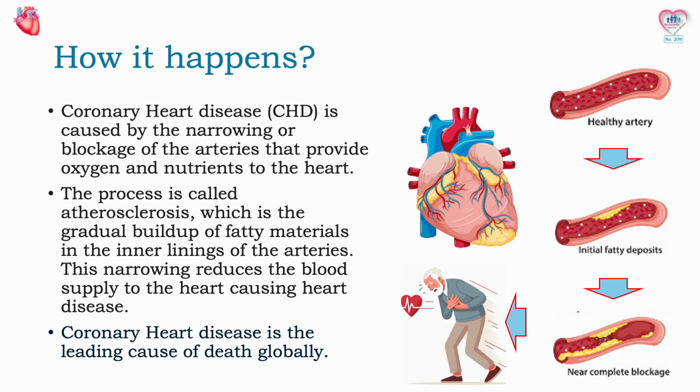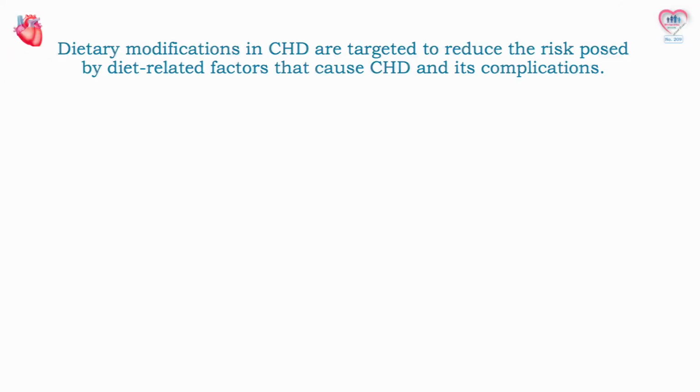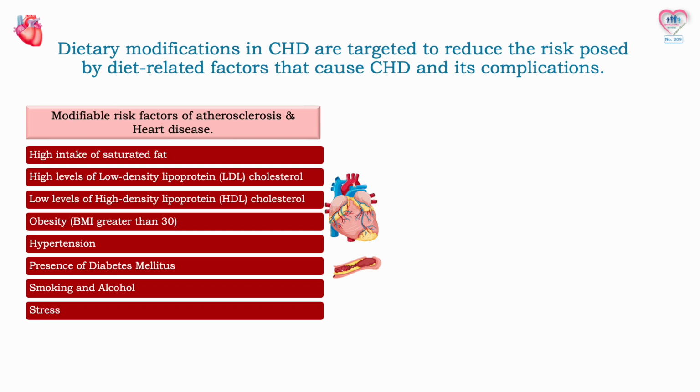Coronary heart disease is the leading cause of death globally. Dietary modifications in CHD are targeted to reduce the risk posed by diet-related factors that cause CHD and its complications. These are the modifiable risk factors of atherosclerosis and coronary heart disease. So by modifying these risk factors you can prevent the illness or its complications.